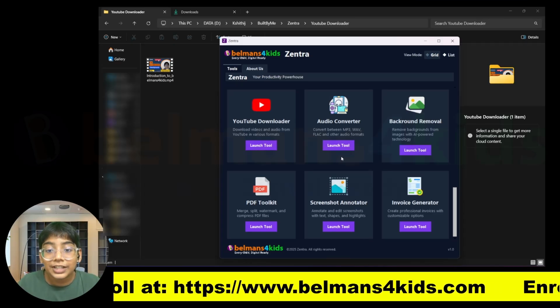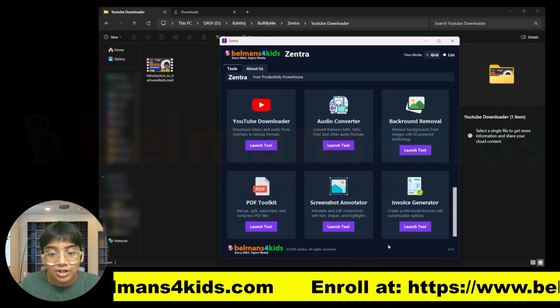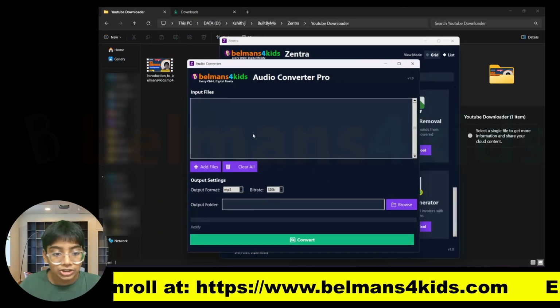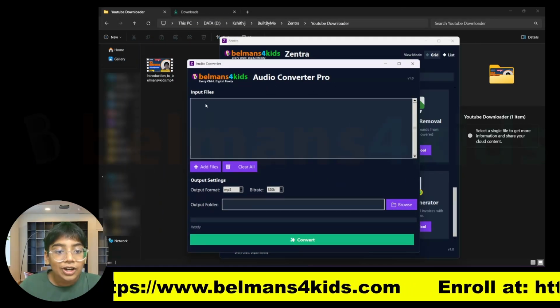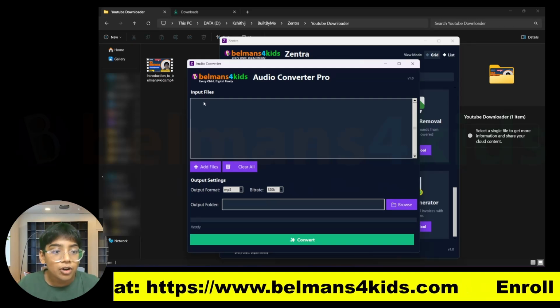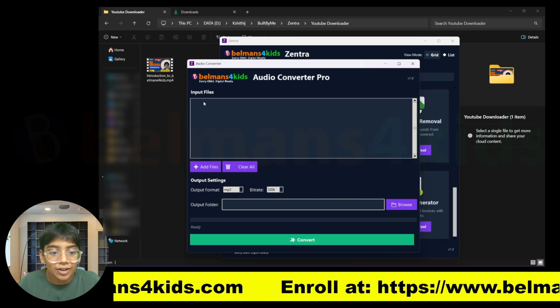Now let's move on to the next tool, which is the audio converter. So let's press on launch tool, and you can see this audio converter has launched over here. And in the audio converter, what you can do is you can change the audio format, let's say from WAV to MP3. You can just switch between audio formats.